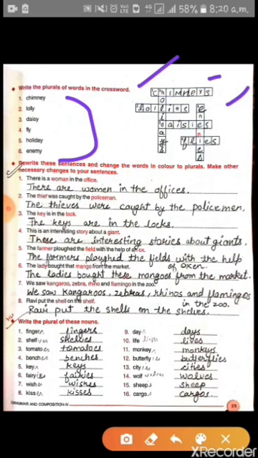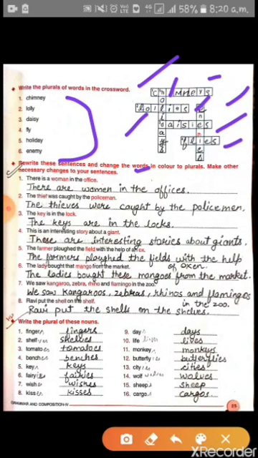Second is lolly, then lollies. Third is daisy, then daisies. Fourth fly, flies. Fifth holiday, holidays. Sixth enemy, enemies. So this is very easy to do in the crossword.